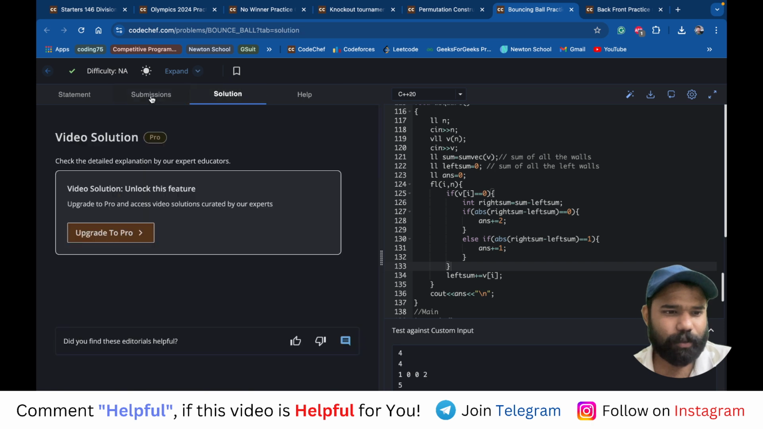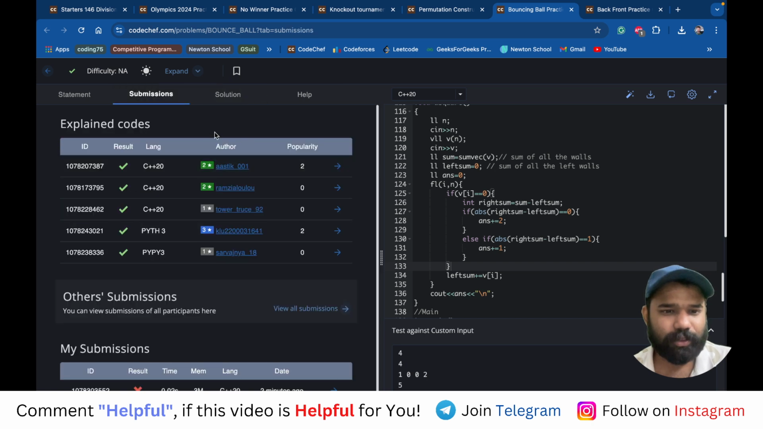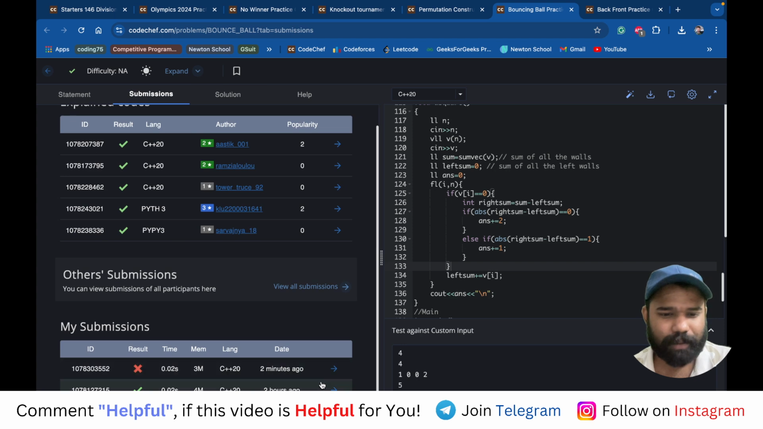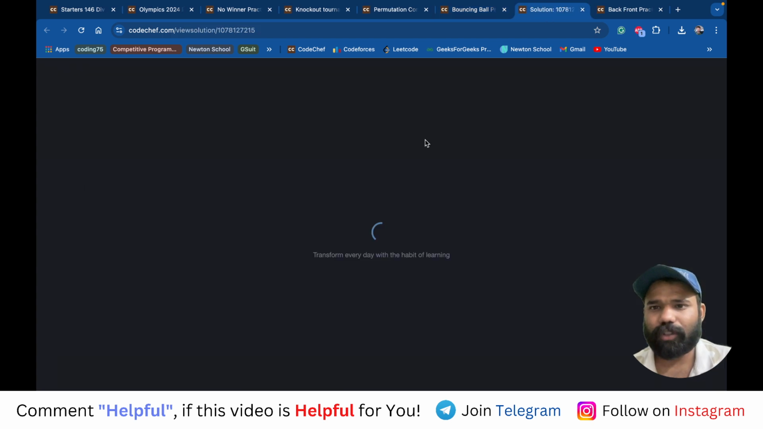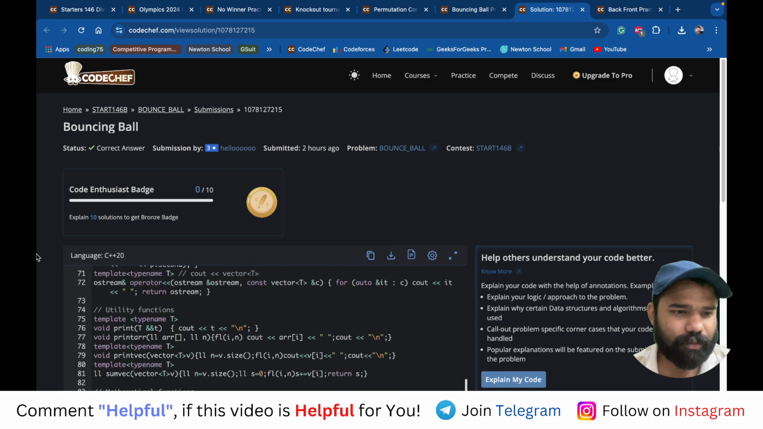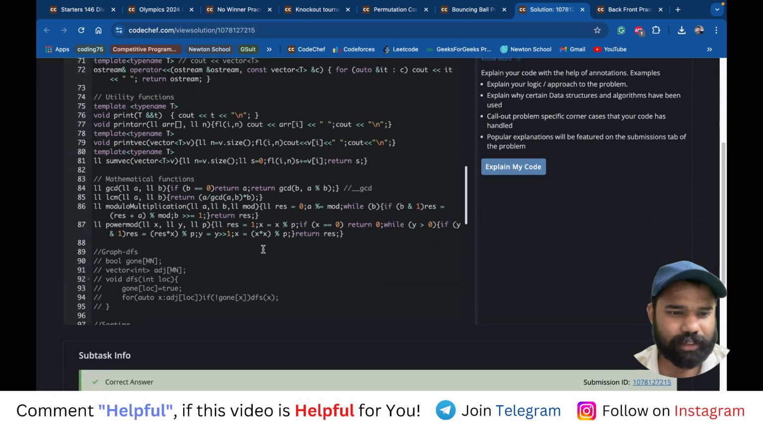Okay, do they provide video links also? Acha, okay, if you have the premium. So this was my solution earlier. How this was working and this is not working.